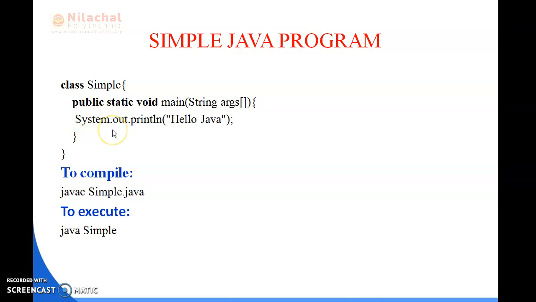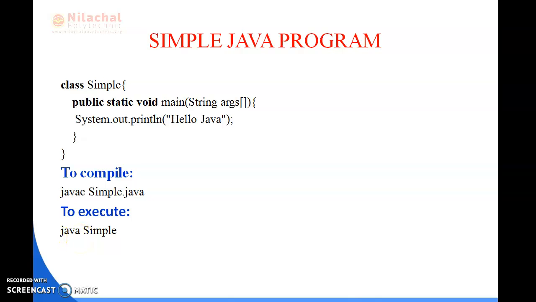After writing the code, during compilation, when we compile the Java program using the javac tool, the Java compiler converts the source code into bytecode. Once javac converts the source code into bytecode, it can be easily executed by using java class name.